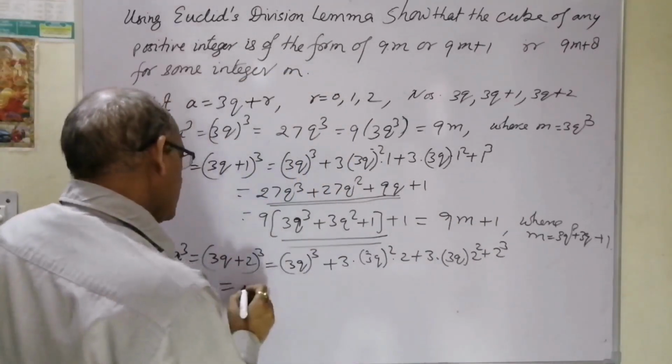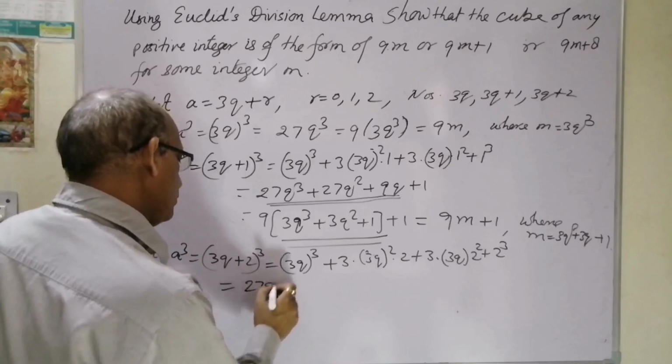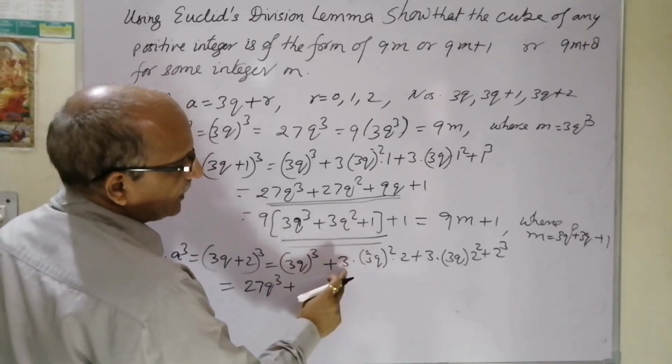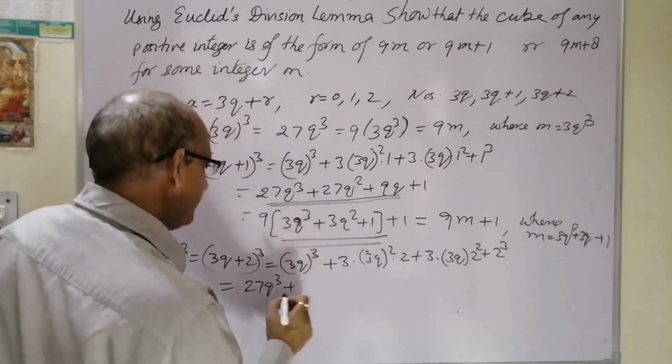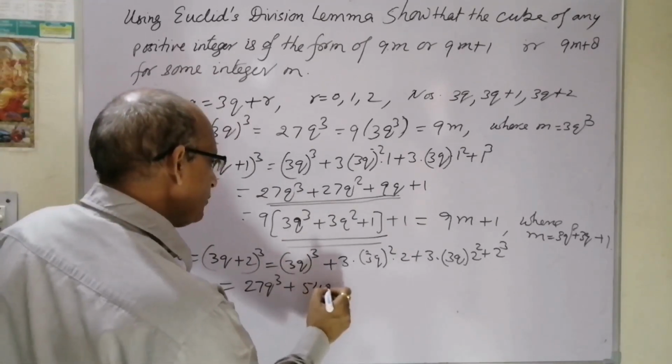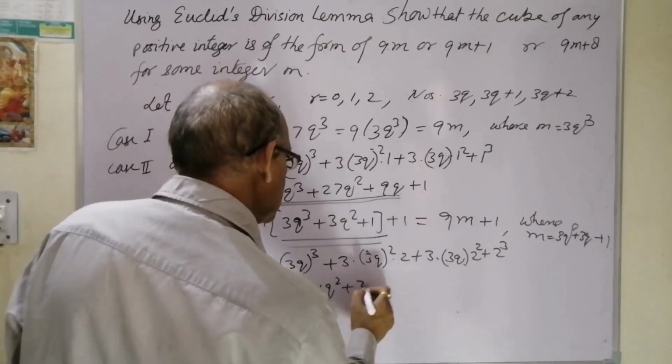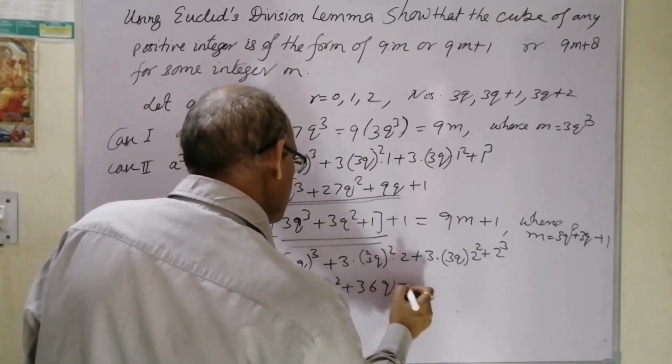So we'll get 27q cube plus 3 threes are 9, 9 threes are 27, 27 twos are 54, 54q squares, plus again 3 threes are 9, 9 fours are 36, 36q plus 8.